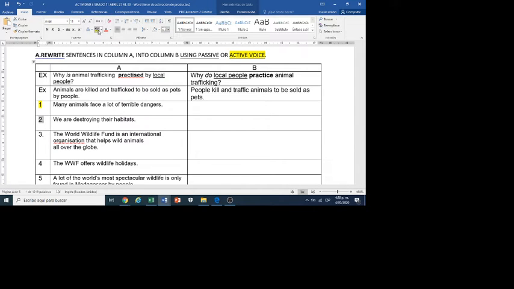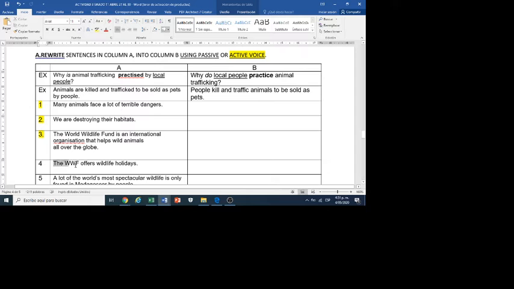Number 3, the World Wildlife Fund is an international organization that helps wild animals all over the globe. The most important part in the sentence is the World Wildlife Fund, so this is also active voice.